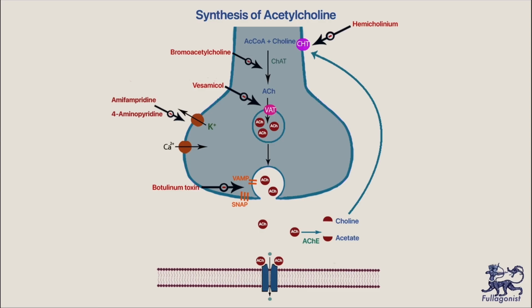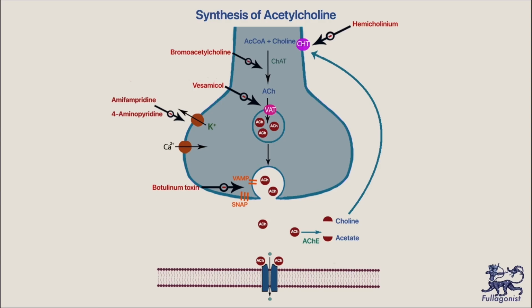Botulinum toxin inhibits fusion proteins and prevents release of the acetylcholine from the presynaptic membrane, leading to muscle paralysis. Botulinum toxin comes from the Clostridium botulinum. Its spores can be found in honey and alkaline environment, for example in canned foods. It can cause severe and life-threatening poisoning. But we can use botulinum toxin to treat blepharospasm, dystonia, strabismus, hyperhidrosis, and most commonly, it has wide cosmetic use against wrinkles.